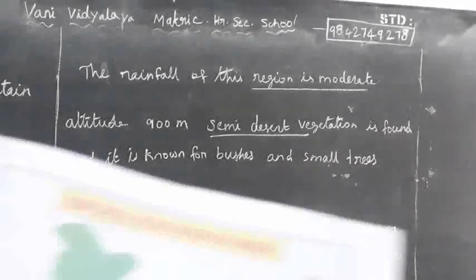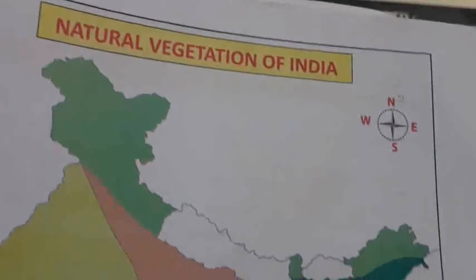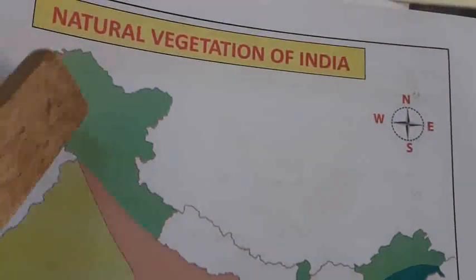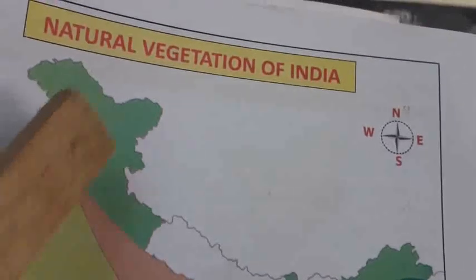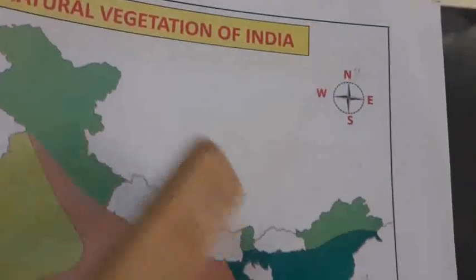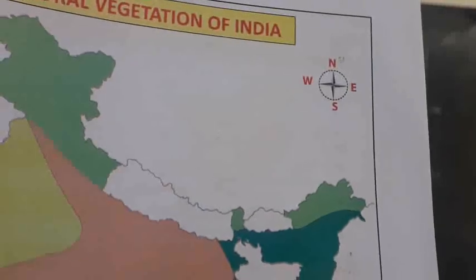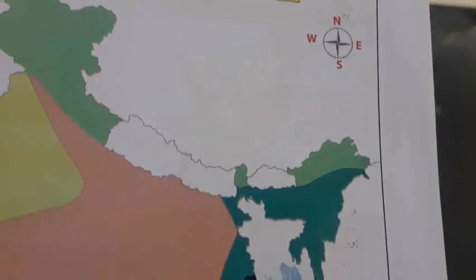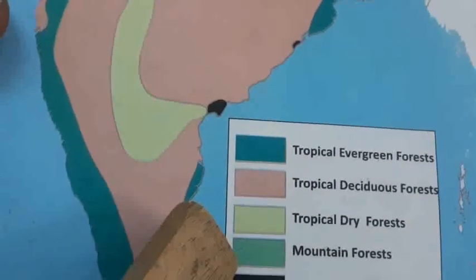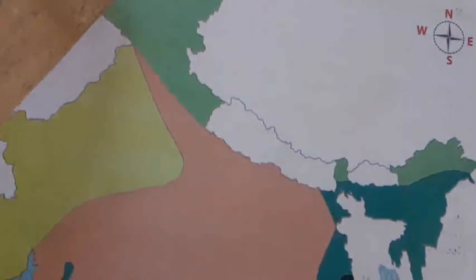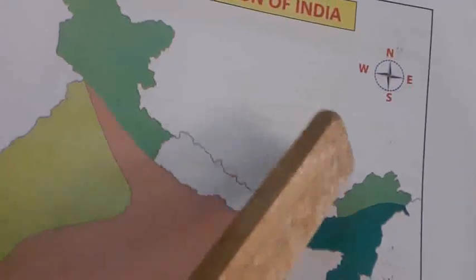So the mountain forest is located in Himachal Pradesh, Uttarakhand, and Kashmir, and some other places. These are the altitudes of the semi-desert vegetation. The green color on the map shows the mountain forest located on the Kashmir side and in the northeastern states.